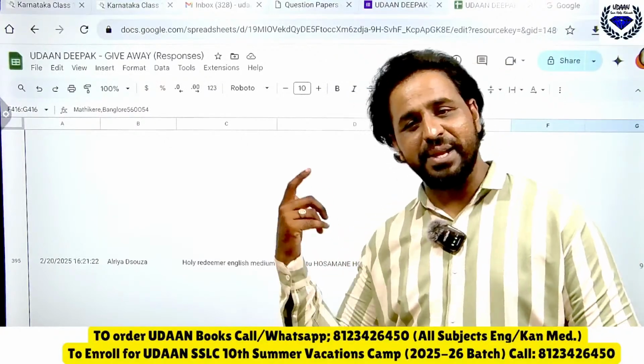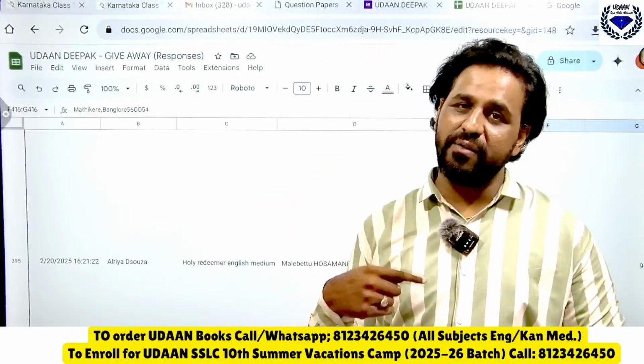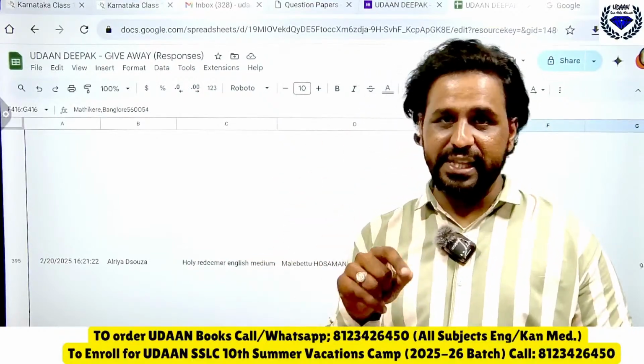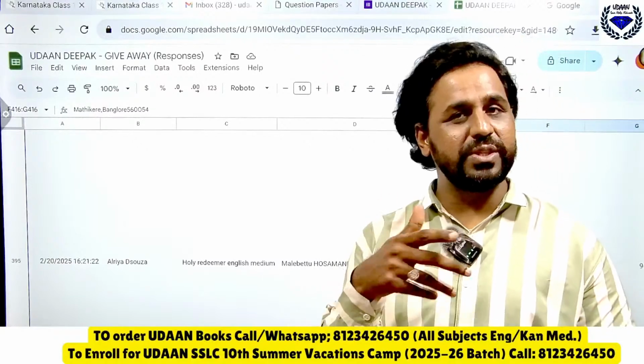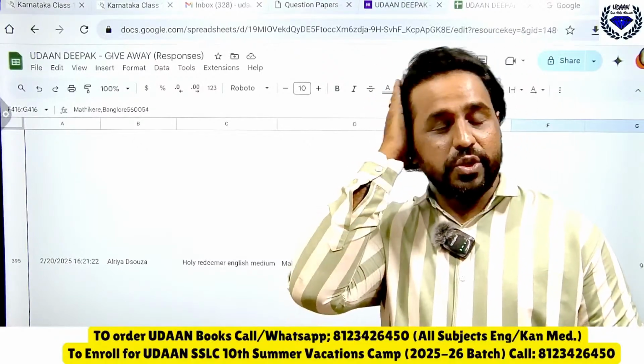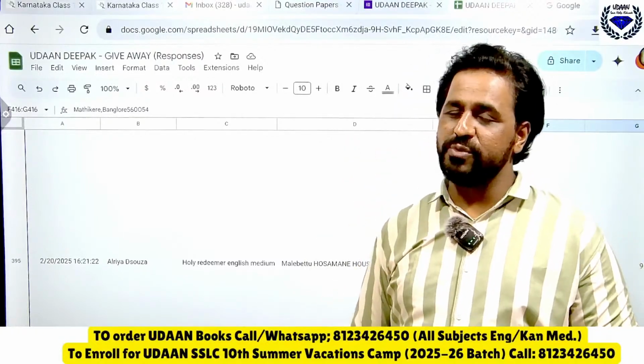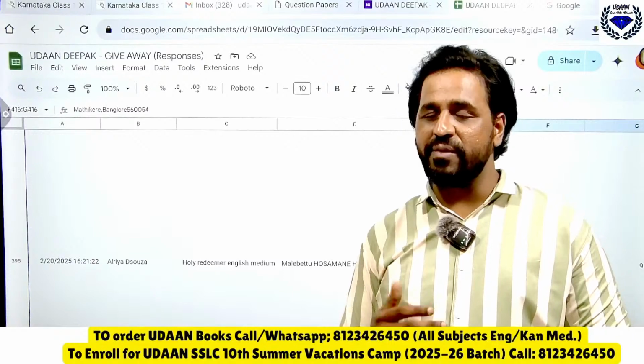So today multiple enroll names have come, due to which it is getting hanged. So I already wrote them here separately so that I can show you directly. So these two students will be getting the 2 set plus 1 set of UDAAN books at their doorstep. Our team will connect to you.